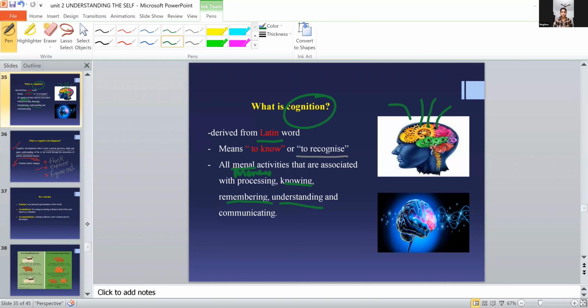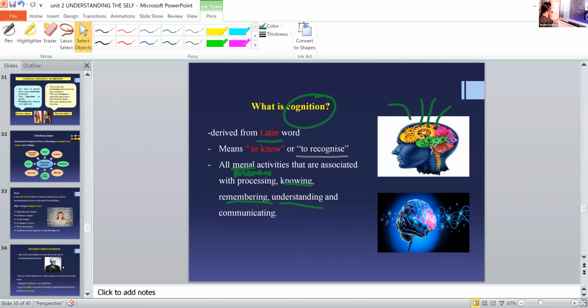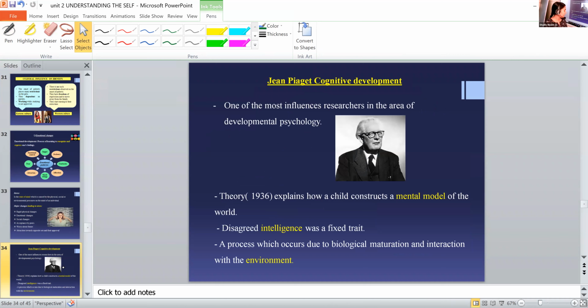Okay. So we are going to learn a theory of cognitive development. The theory is by Jean Piaget. You can see the picture, right? He is Jean Piaget who developed the cognitive development theory. So whose theory is that? Jean Piaget. Okay.